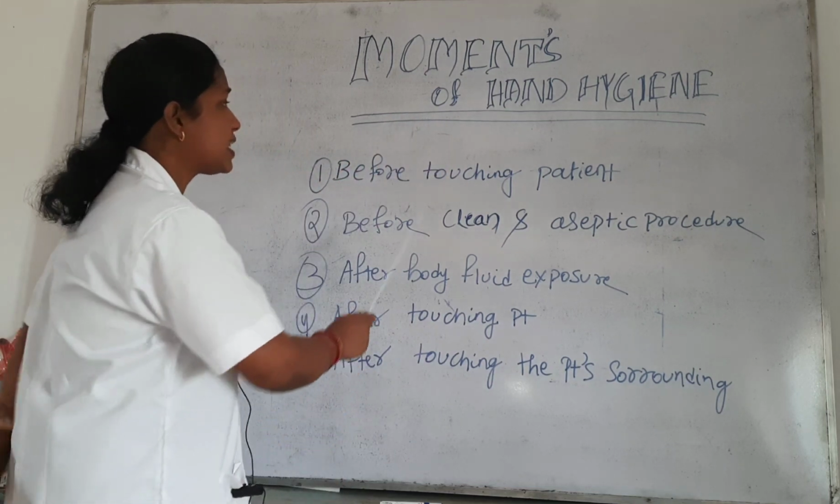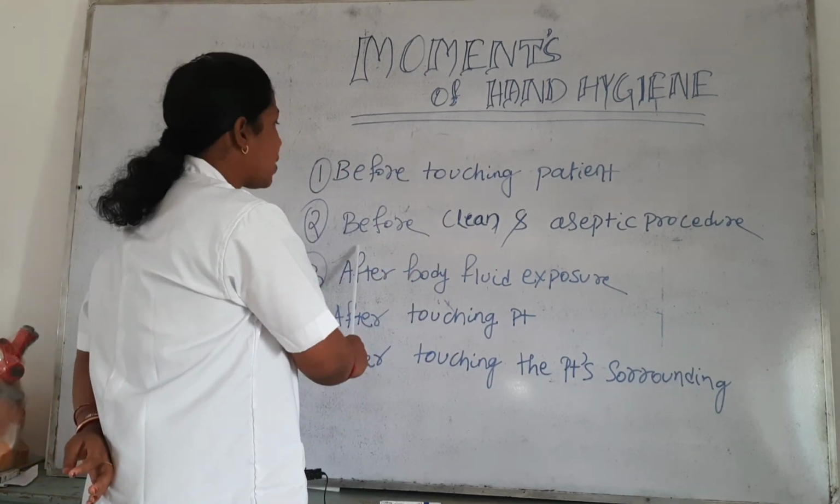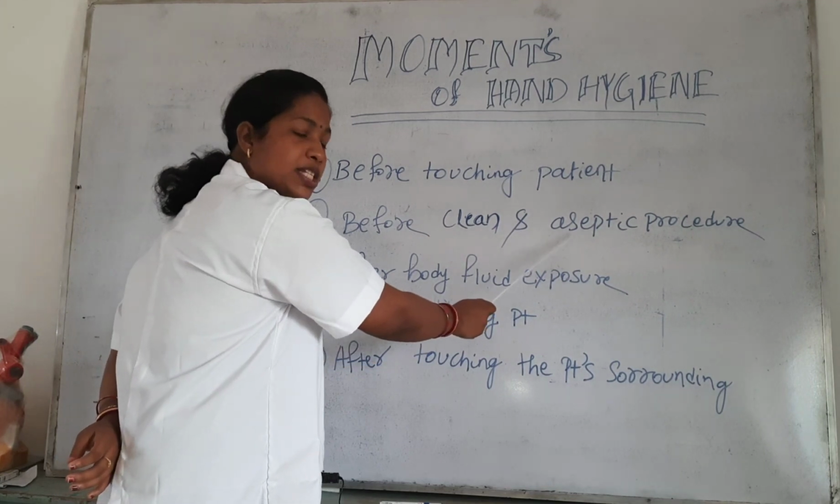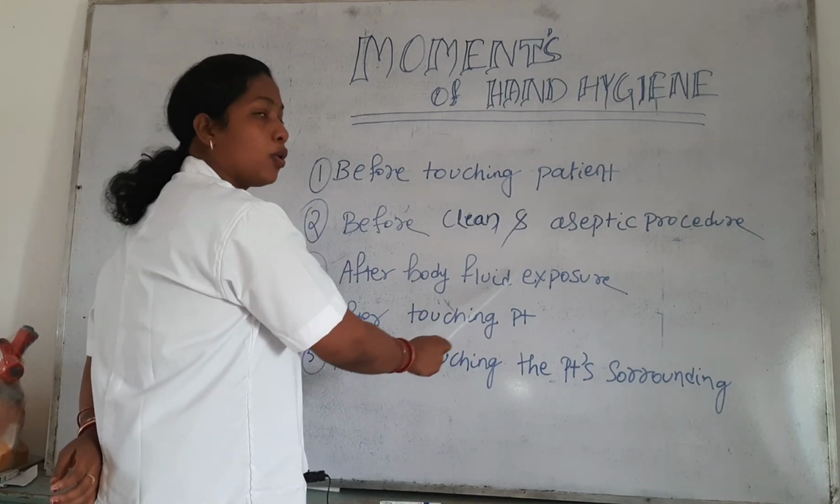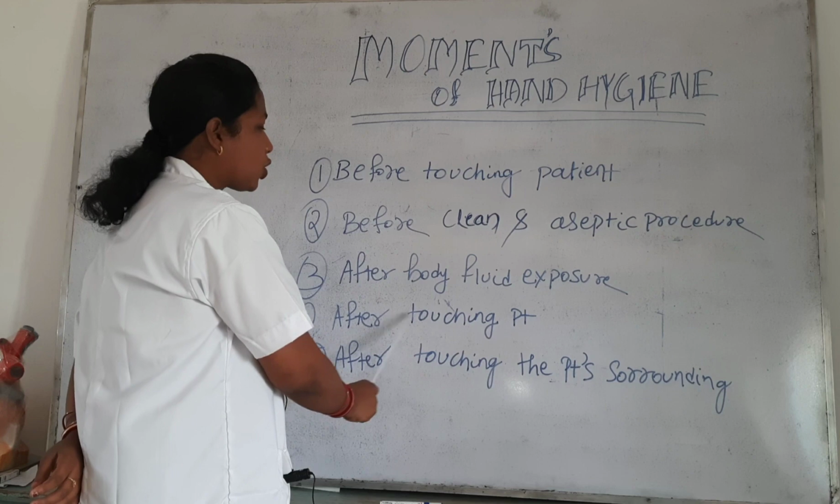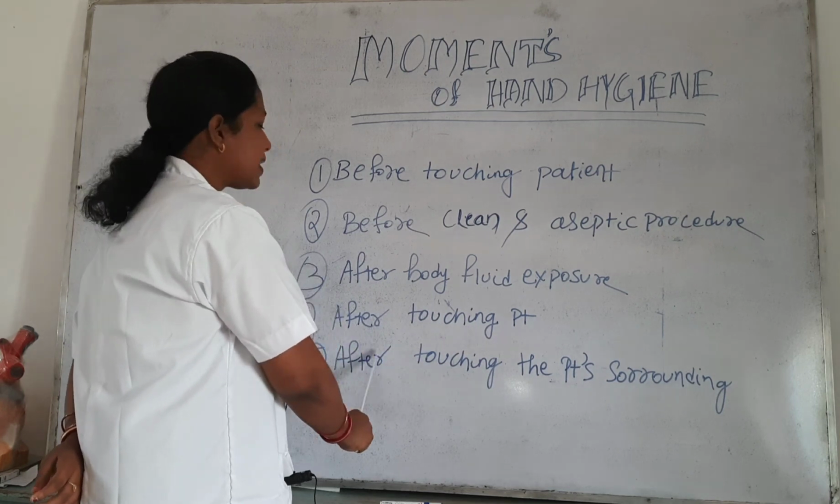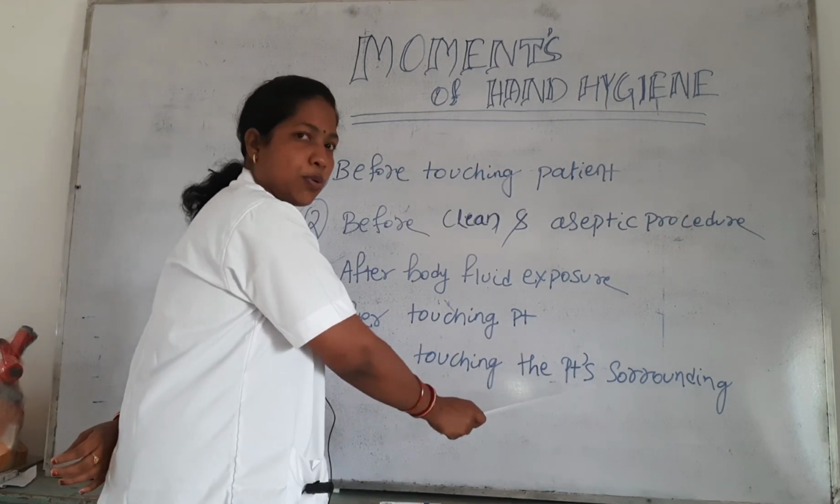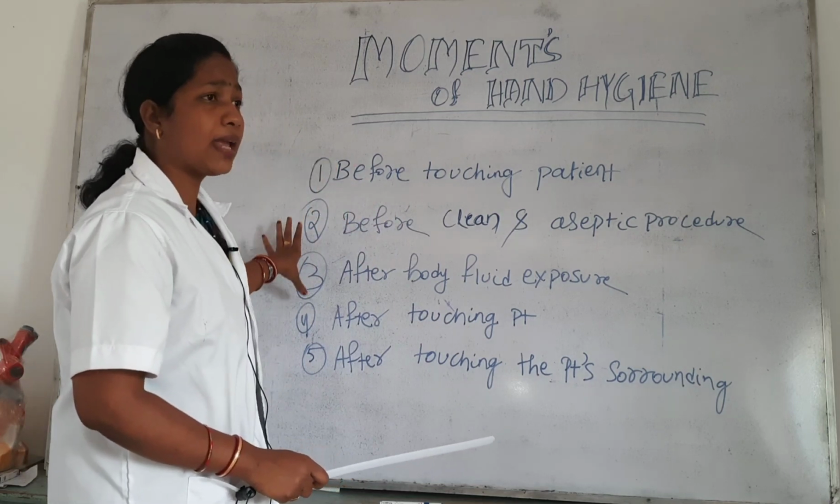The first one is before touching the patient, the second one is before clean and aseptic procedure, the third one is after body fluid exposure, the fourth one is after touching the patient, and the fifth one is after touching the patient's surroundings. All should remember those 5 golden rules.